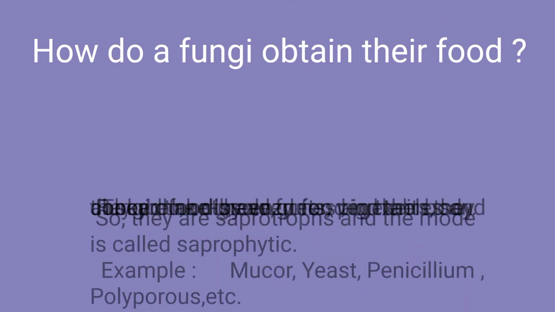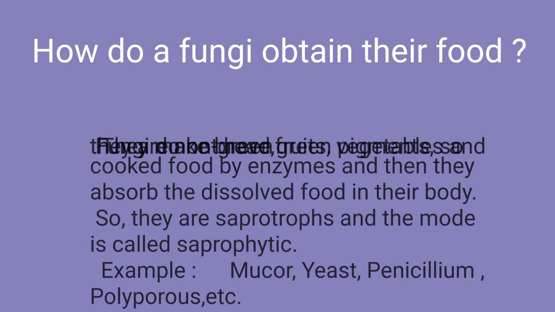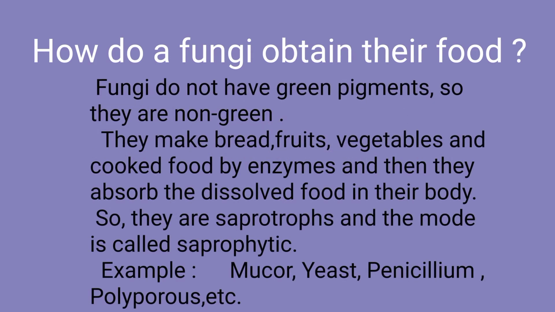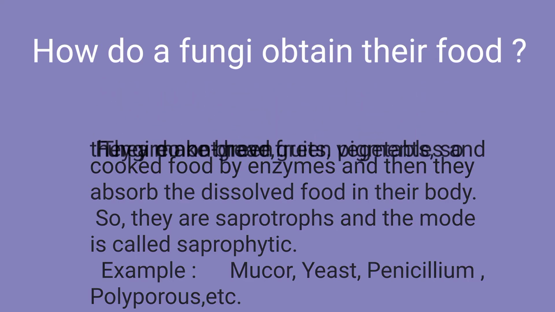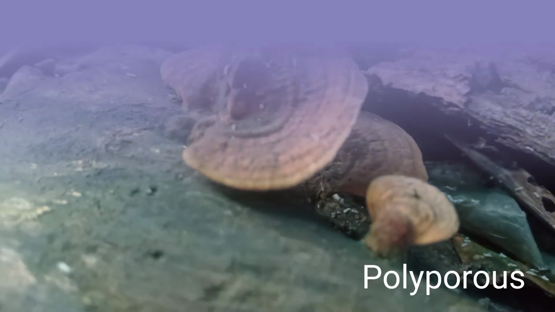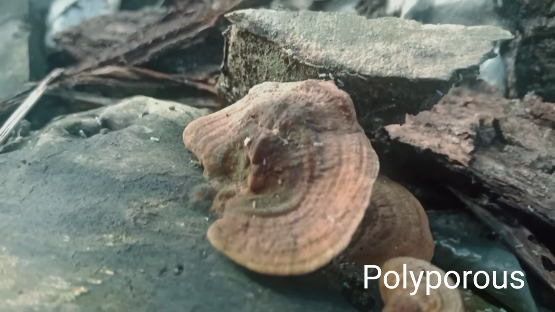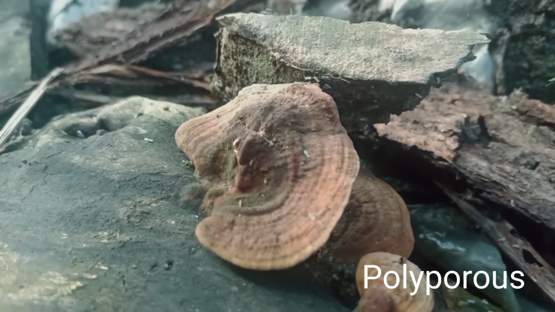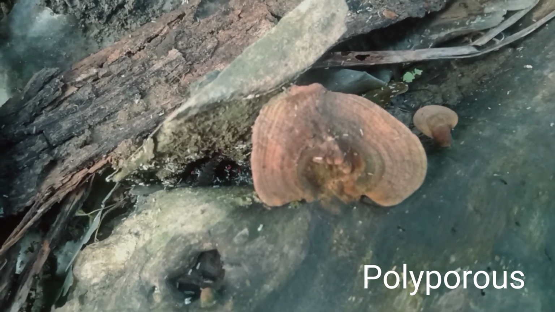And there are so many fungi in nature. They are saprophytic because they decay the raw materials, that is the food materials just like bread, fruit, vegetables and cooked food by the enzymes, and after digestion the digested food materials are absorbed in the body. So this one is a polyporus of Basidiomycetes.